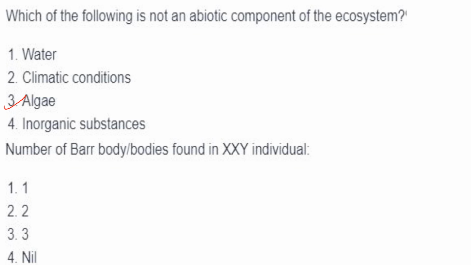The next one. Number of bar bodies found in XXY individual. So bar bodies, they are inactive X chromosomes and they are usually found in cells with more than one X chromosome. So in XXY, one X chromosome will be active and the other will be inactive, forming a bar body. So number of bar bodies will be 1.